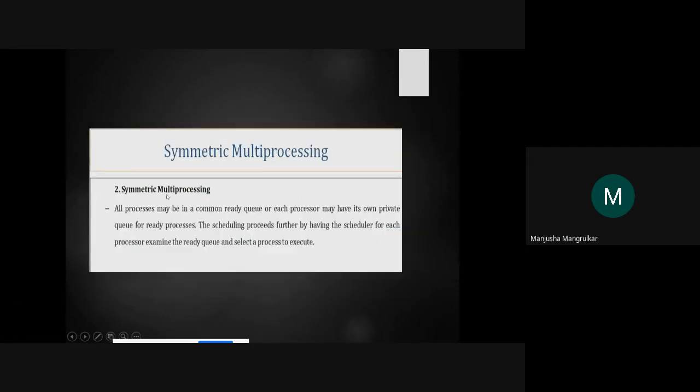Whereas in symmetric, all the processors may have a common ready queue, or each processor may have its own private queue for ready processes and scheduling procedure. Further, by having a scheduler for each processor, it examines the ready queue and selects the process to execute. It means each and every processor will process the queue, right? And it will share, it will execute the input output, it will execute the memory also. That is the symmetrical processing, right?